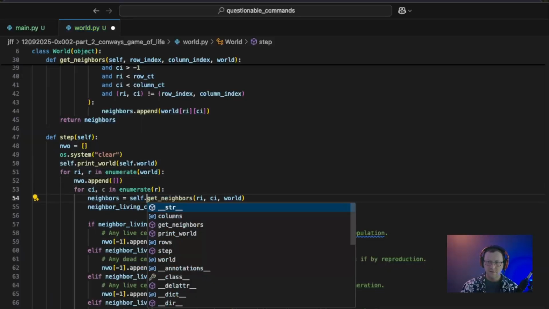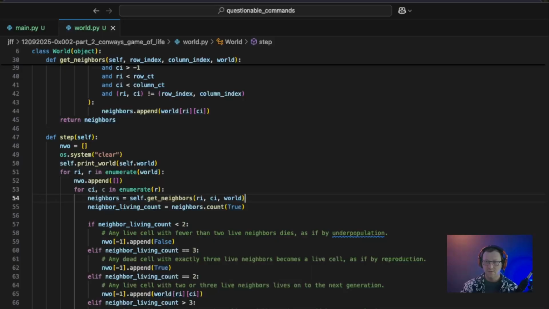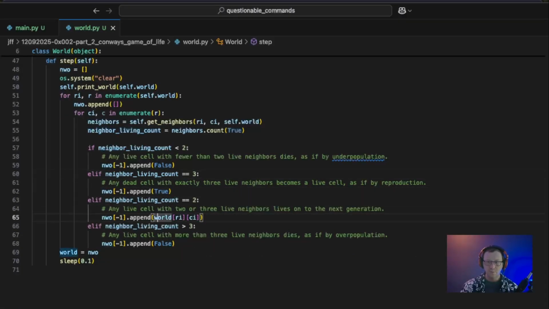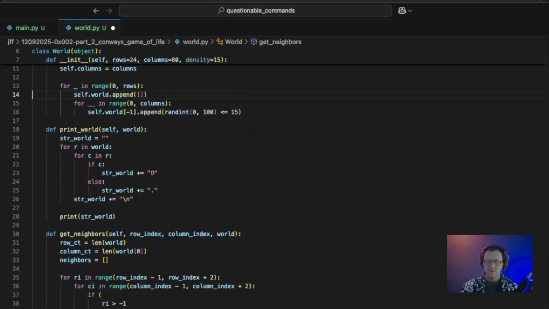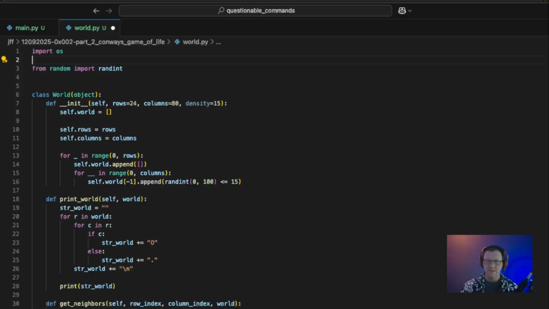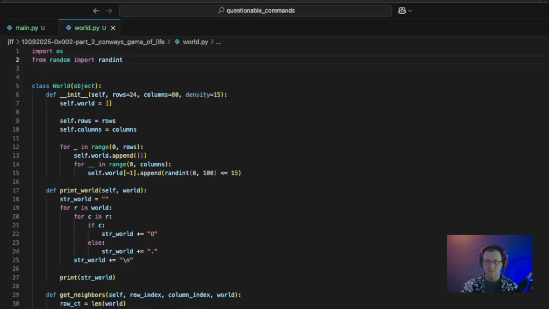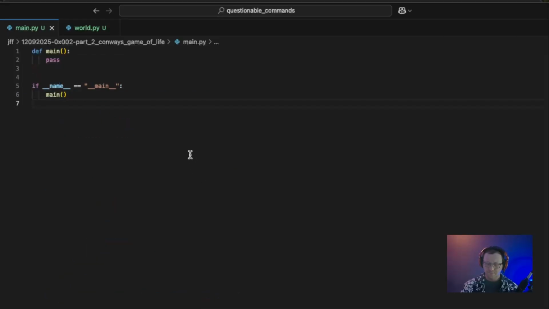And this will be self.getNeighbors. And we fix this to self.world. Oh, and I missed this up here as well. Self.world there. And because we're moving our loop logic, we also should remove this sleep. So we can go up to the top here and also remove this import now that it is unused. All right, so let's go ahead and import our new class into our main method and see if it works.